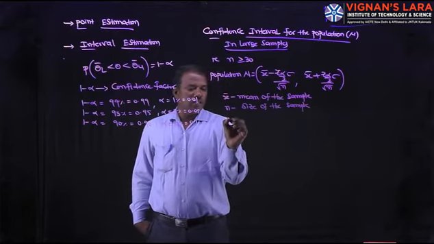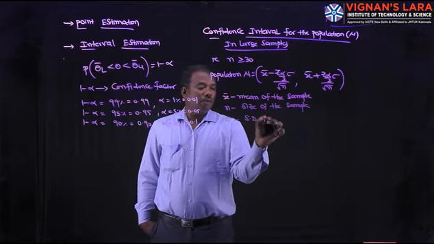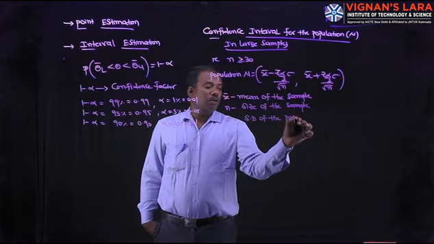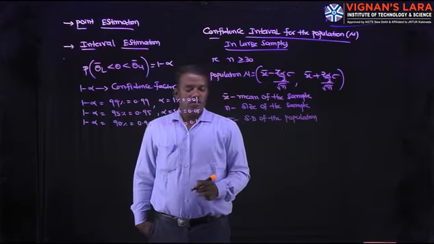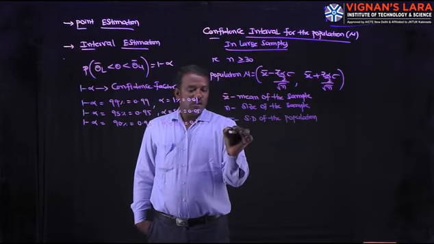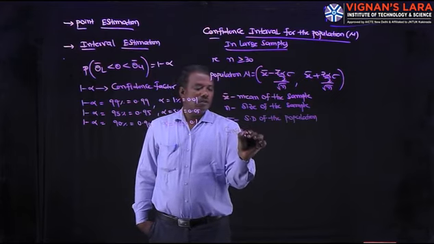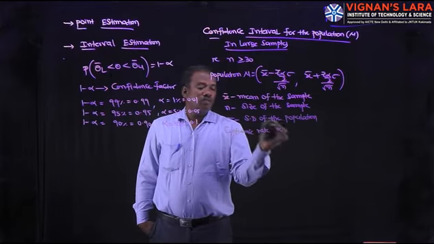What about sigma? Standard deviation of the population, SD. What is alpha? First identify the confidence. Confidence rate is alpha.